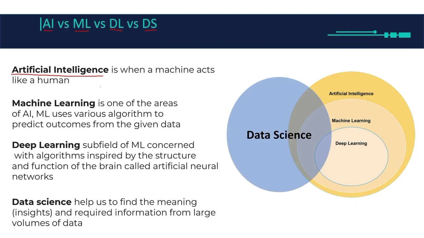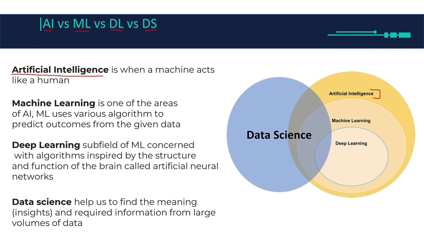If I'm driving a Tesla and there is an application inside the Tesla car and the car detects that the traffic signal is red, and it will stop immediately by itself, then I can say that yes, Tesla has artificial intelligence in it. In simple terms, if any machine or computer mimics human behavior, we will say that this machine has artificial intelligence. That's it.